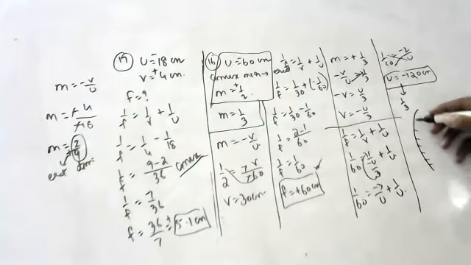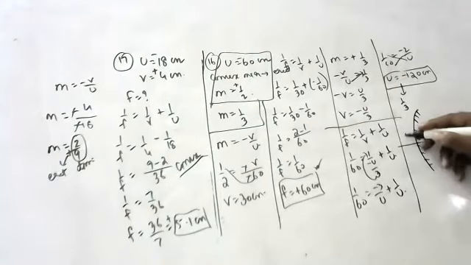What is that? Virtual, erect, and diminished. The image is always virtual, erect, and diminished. Always.